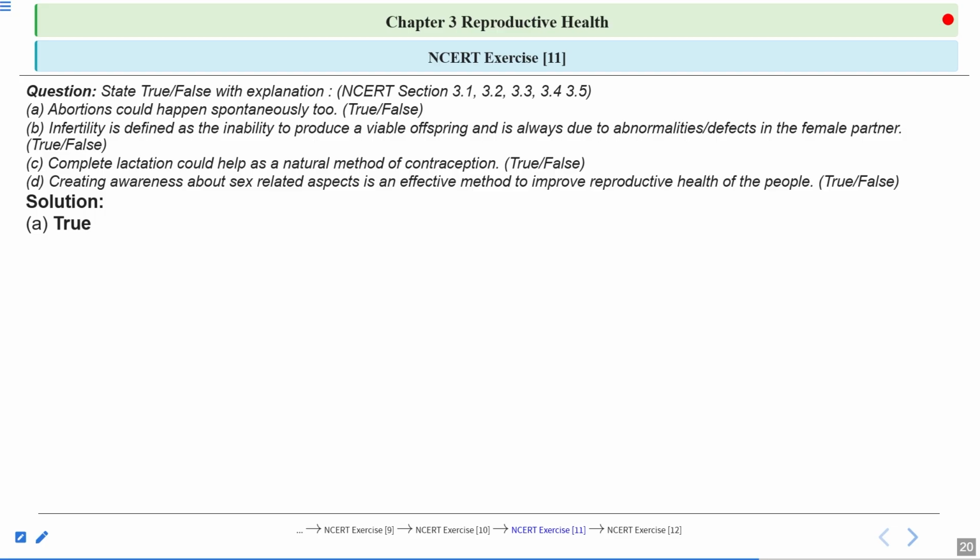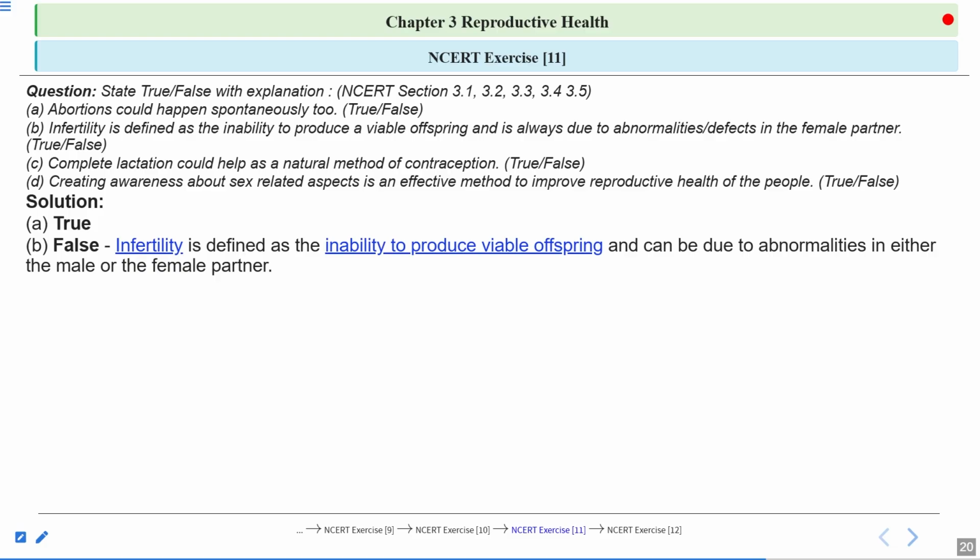So statement A is true. Abortion could happen spontaneously. These are known as spontaneous abortions, and these are different from induced abortions, which are also known as MTPs. The spontaneous abortions are known as miscarriage. Clear? So that's why statement A is true. We are talking about spontaneous abortion here. What are the common causes of spontaneous abortion? There can be some hormonal issues and some medical conditions which can lead to spontaneous abortions.